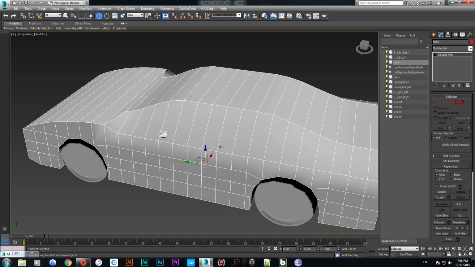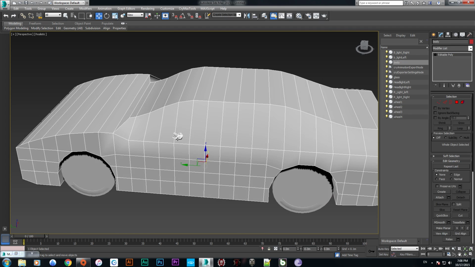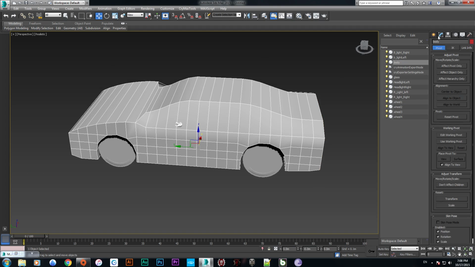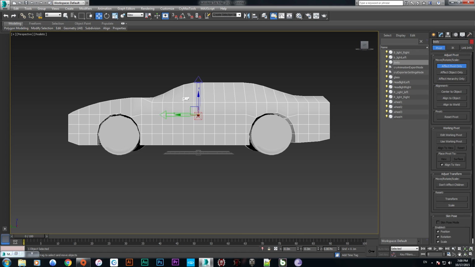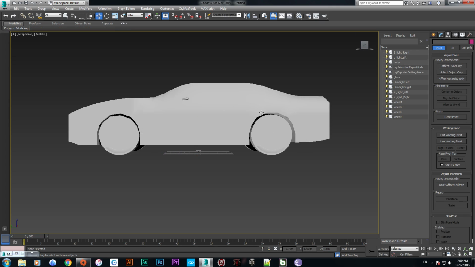Now the thing we need is, this is the proxy and actually it's the box. We have to make it RG and affect part only and center to the object, affect a pivot only. So we are going to make it 0. Okay, we have set up this.